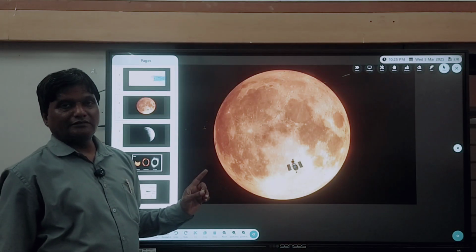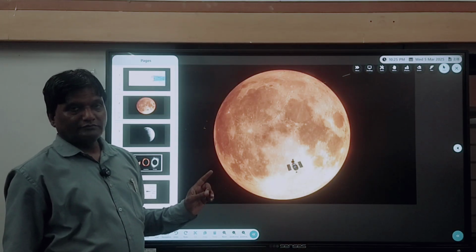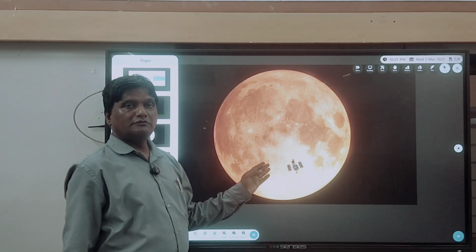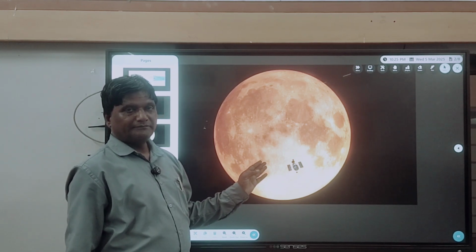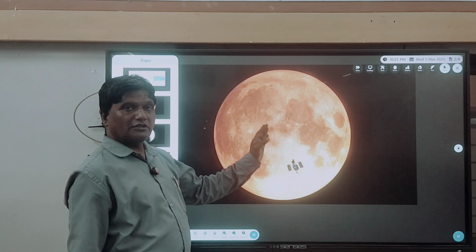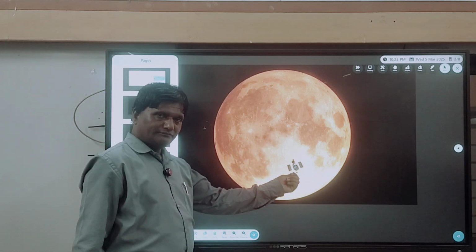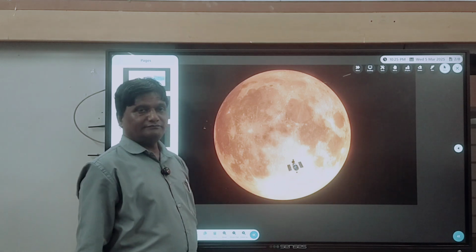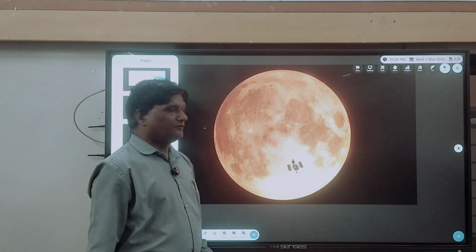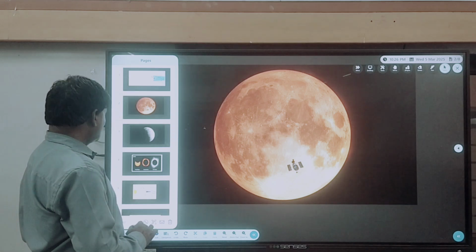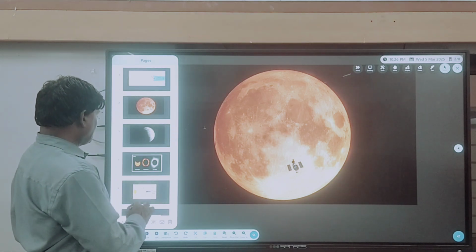This is called a blood moon because you see the color of the moon looking red. This is a total lunar eclipse. You can see the Hubble telescope is also visible here, because this is a photograph taken by NASA. Now I will explain what a solar eclipse is.